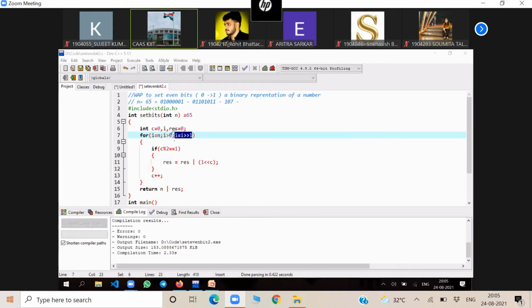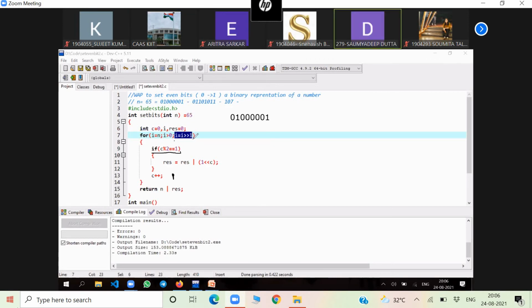Now 65 is greater than 0, true. It will enter into this block. Now c value is 0. 0 mod 2 is equal to 1? Because what is 65's binary value? That is 0 1 0 0 0 0 0 1. Okay, this is 65. c value is 0. Now c mod 2 is equal to 1, false. So counter will increase to 1. Okay, counter value will be 1 here. Now the loop will continue.